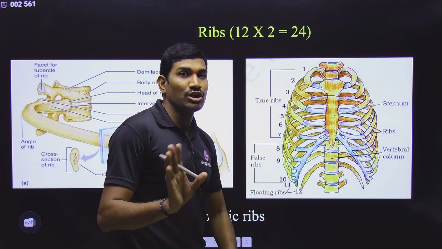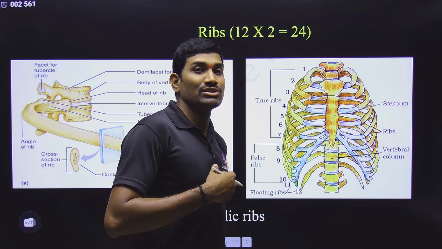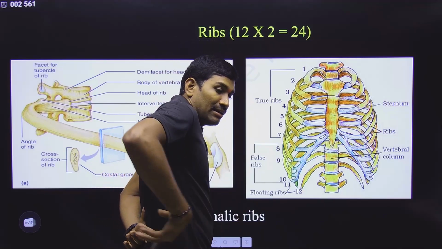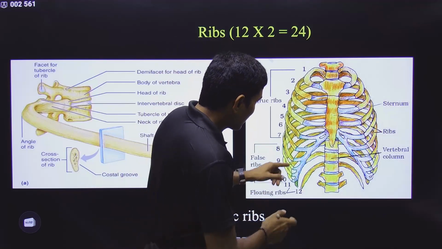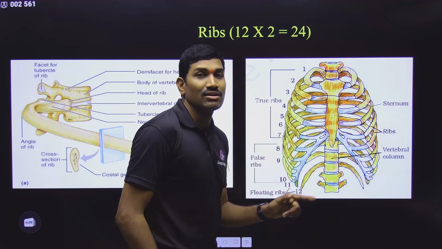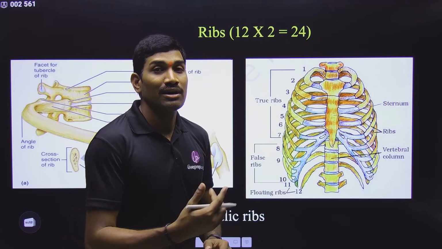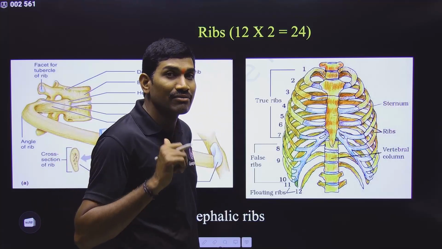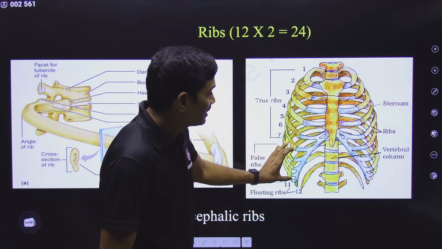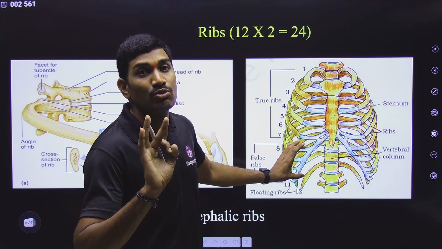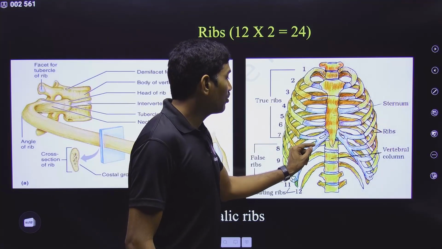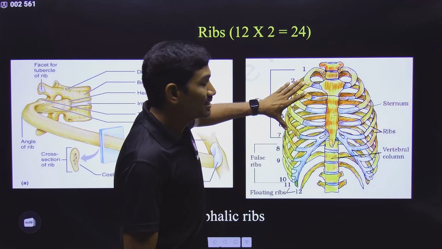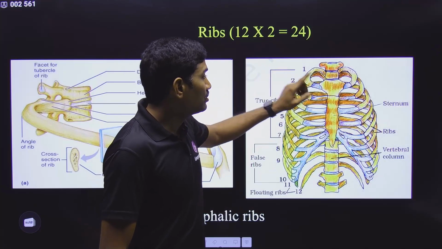They are not called vertebrosternal. They are not coming to the sternum, but on the backside the vertebrae are there, and they are connected to the cartilage. That's why chondral, cartilage. So they are vertebrochondral. How many? 8, 9, 10 means 3 pairs, 3 into 2, 6 are vertebrochondral. But the first 7 pairs are vertebrosternal.